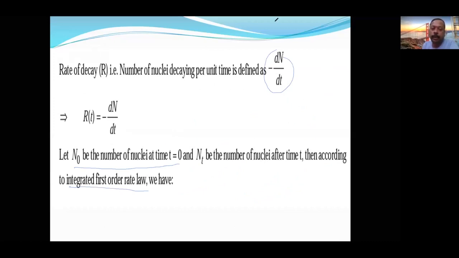In the next slide, wherever I wrote Nt, that means the number of undecayed nuclei. N0 is the initial nuclei. Then how to write the formula, we are going to see now. This is the exponential form of the integrated rate law.